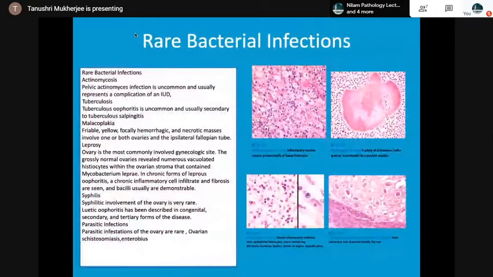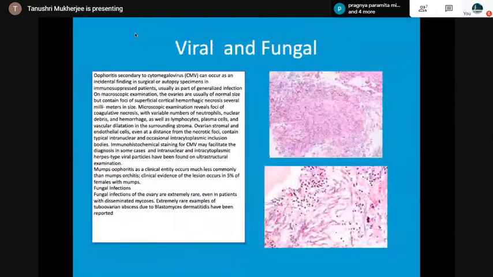The rare bacterial infections and others are like actinomycosis, tuberculosis, malakoplakia, leprosy, and syphilis. With parasites, there can be ovarian schistosomiasis and echinococcus. And some viral infections like cytomegalovirus, then mumps oophoritis, herpes virus, then fungal infections like disseminated. It is rare although, but then it can occur.